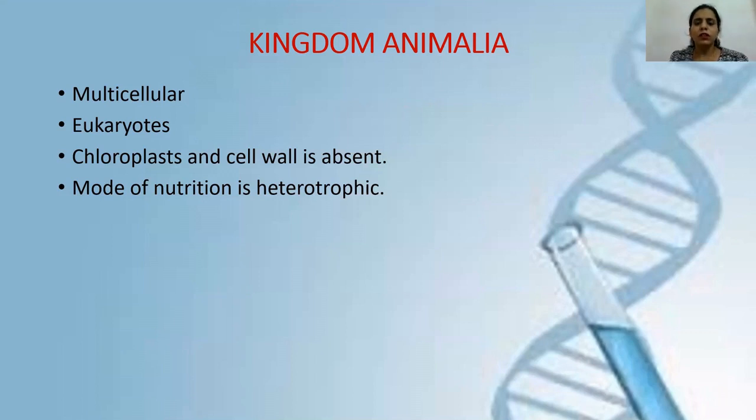So you have studied in previous videos the hierarchy of classification given by Carolus Linnaeus. As per that hierarchy of classification, after kingdom comes phylum. Then phylum is further divided into subgroups like class, which is divided into order, family, genus, species, like this. So Kingdom Animalia is also divided into 9 phyla. How many phyla is Kingdom Animalia divided into? Total 9 phyla, because Kingdom Animalia consists of a large group of organisms. So it is divided into a total of 9 phyla, 9 subgroups.